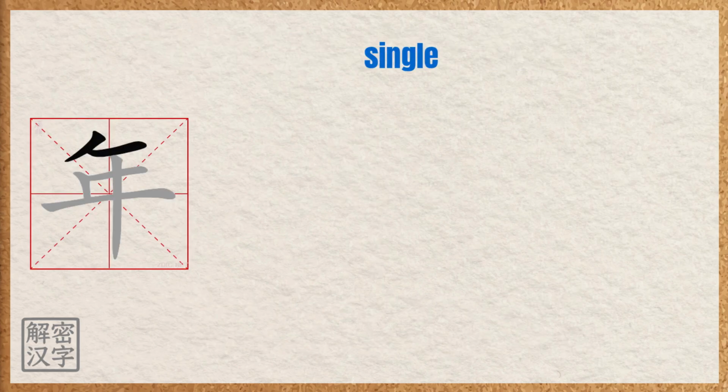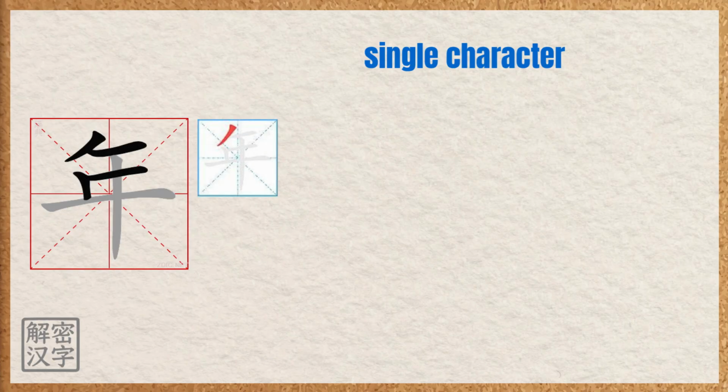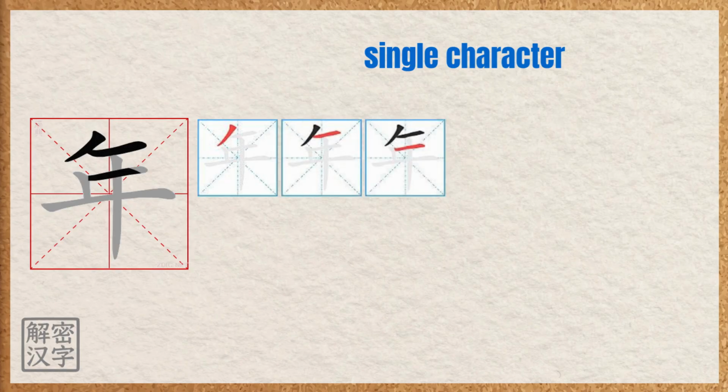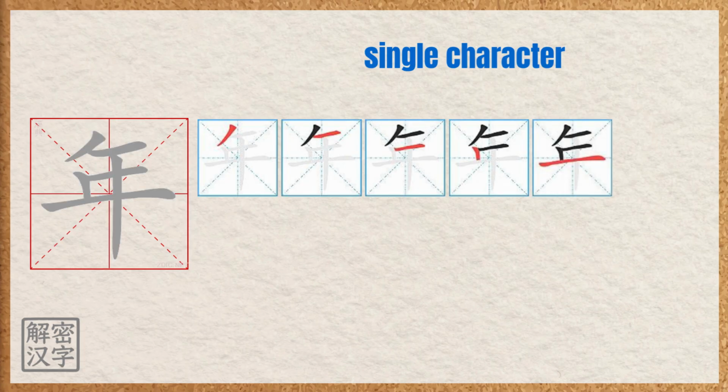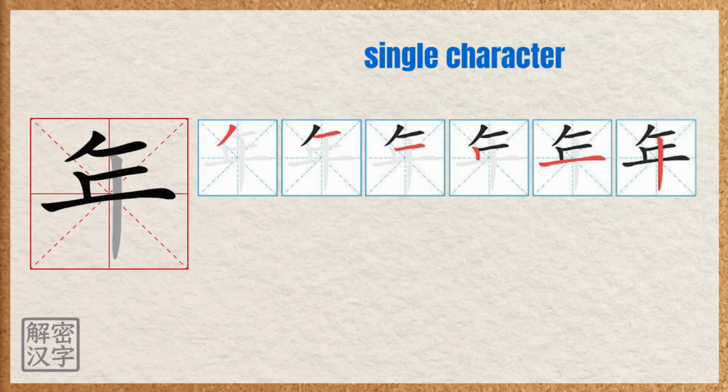Nián is a single character with 6 strokes. To write it, start with a left falling stroke, then add a horizontal line. Next, write another horizontal line below it, and then add a short vertical stroke going down from the left side of that line. After that, draw a long horizontal line across the middle below the short vertical stroke, and finally finish with a long vertical line that goes straight down through the center.